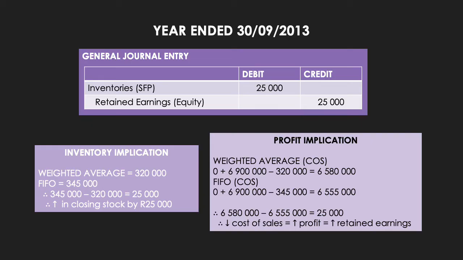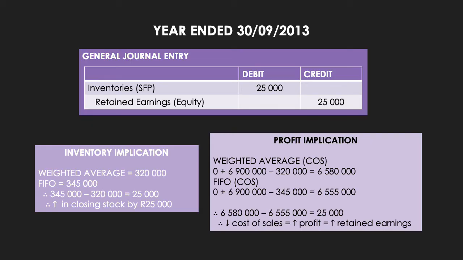So the difference between the 345,000 Rand FIFO and the 320,000 Rand weighted average is 25,000 Rand. We know that the FIFO value is greater than the weighted average value, and therefore inventory needs to increase by 25,000 Rand. So if inventory increases, we have to debit inventories, and that means that we would then credit retained earnings.